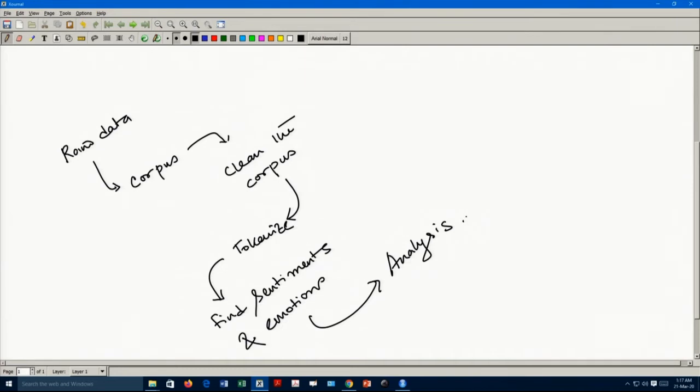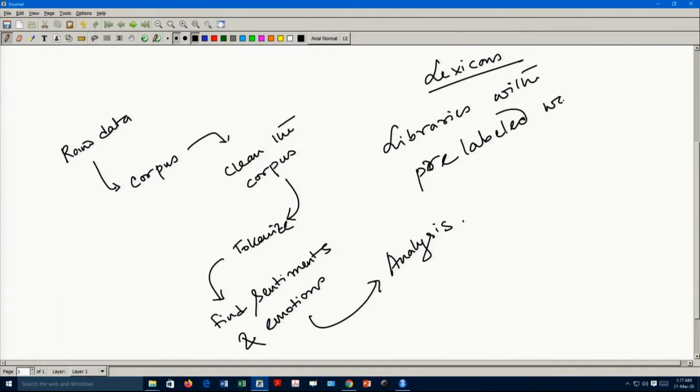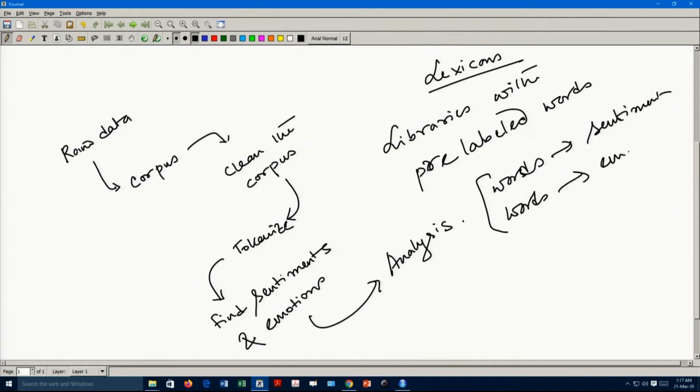Remember, we will be using lexicons. Lexicons are basically libraries with pre-labeled words, where words have either been labeled as sentiment, labeled as emotions, or scored as sentiment scores.